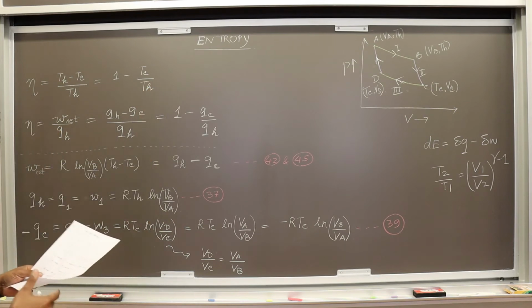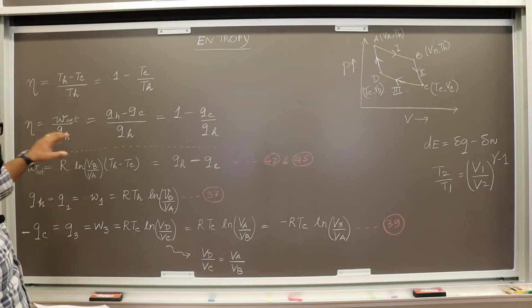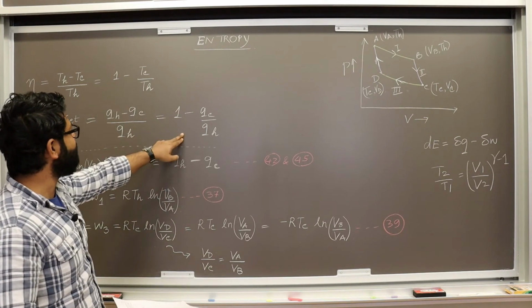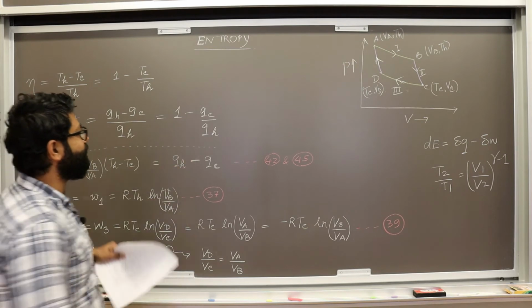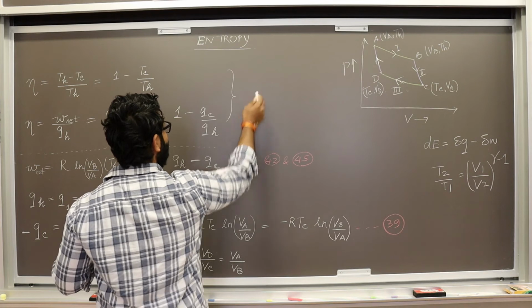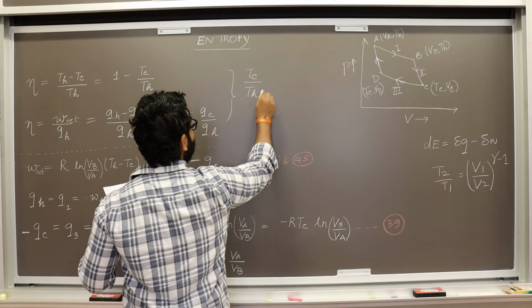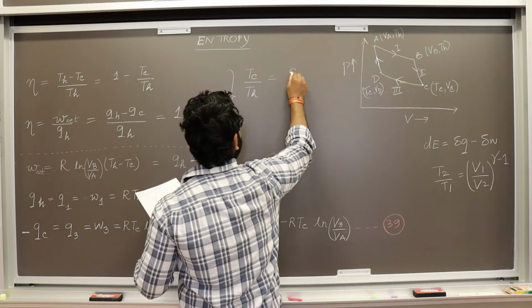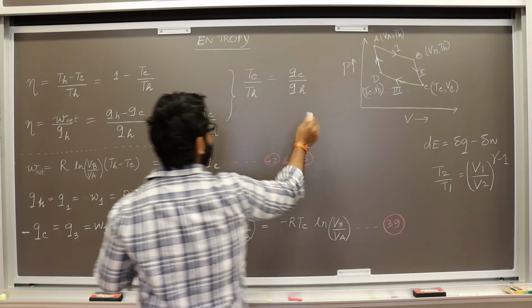Now if both of these are equal to eta, then this function is equal to this function: 1 minus TC over TH is equal to 1 minus QC over QH. Then you will have TC over TH equal to QC over QH.